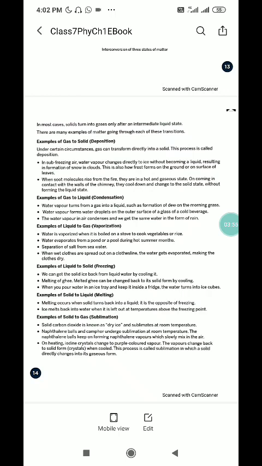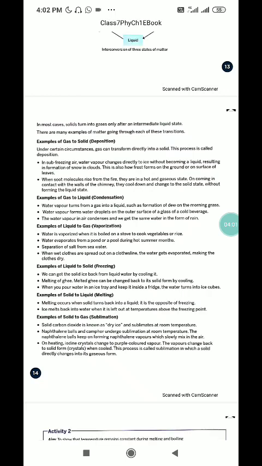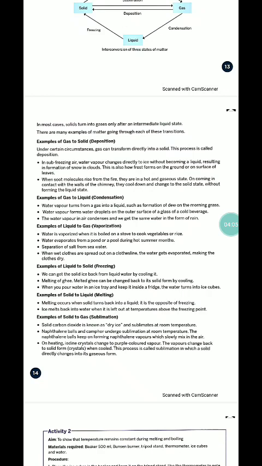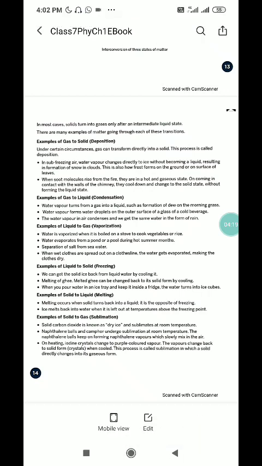Example of liquid to gas. When wet clothes are spread out on a clothesline, the water gets evaporated, making the clothes dry. Example of liquid to solid. When you pour water in an ice tray and keep it inside a fridge, the water turns into ice cubes. Example of solid to liquid. Ice melts back into water when it is left out at a temperature above the freezing point.